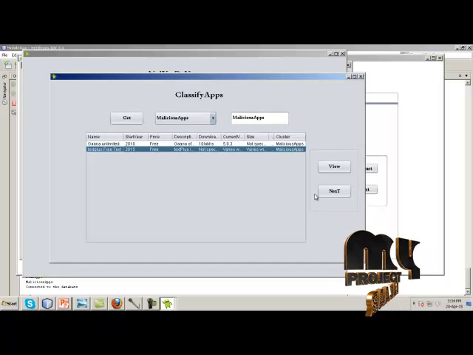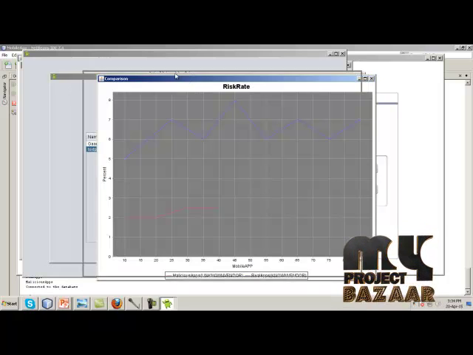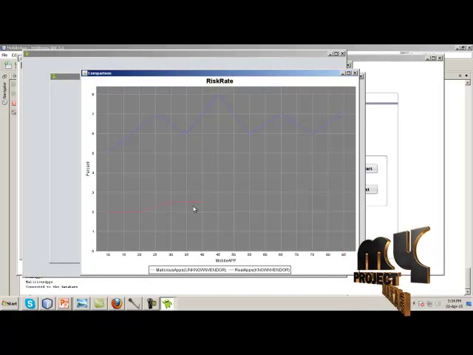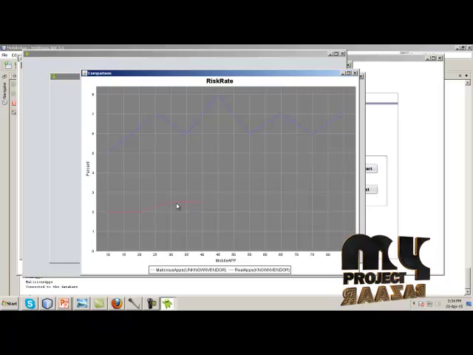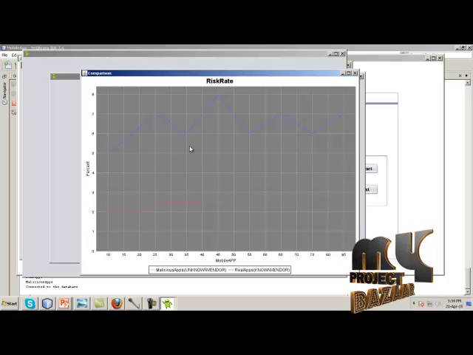Next we are going to evaluate the performance of the proposed and existing system, that is, the malicious apps. Here this is the real apps vendor. Here we have classified based on the percentage.